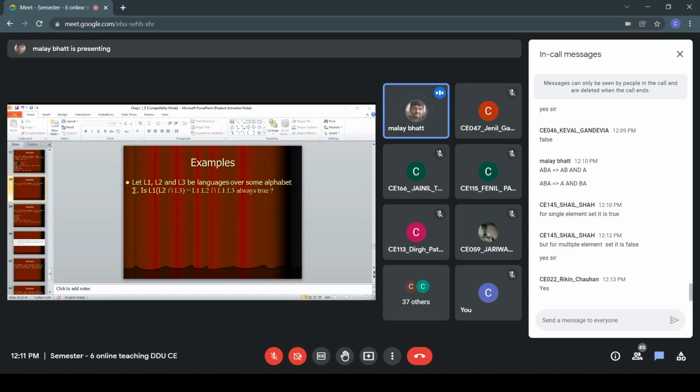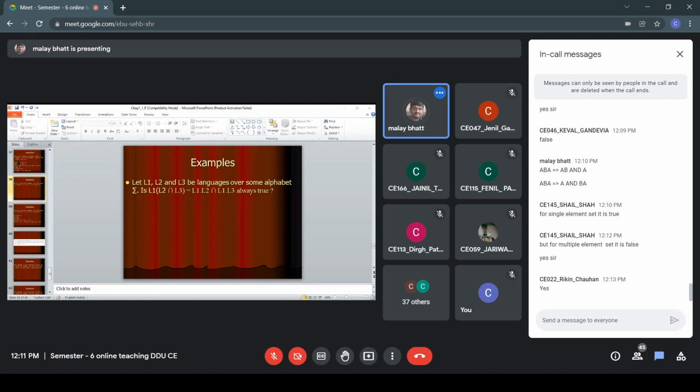Let L1, L2 and L3 be languages over some alphabet sigma. The best way is, if possible, to try to get a finite language when nothing is specified. When nothing is specified, try to take a finite language, so mostly your answer will be correct in the exam. If you go for an infinite language, there is a high chance that it may be incorrect.